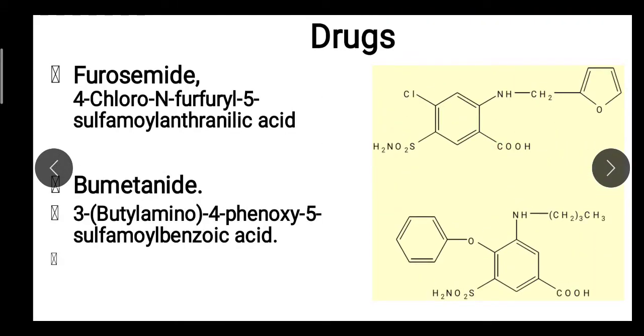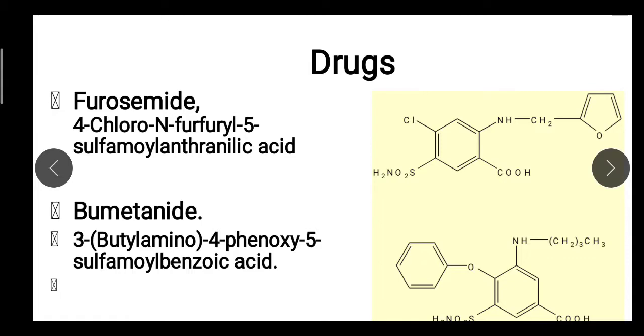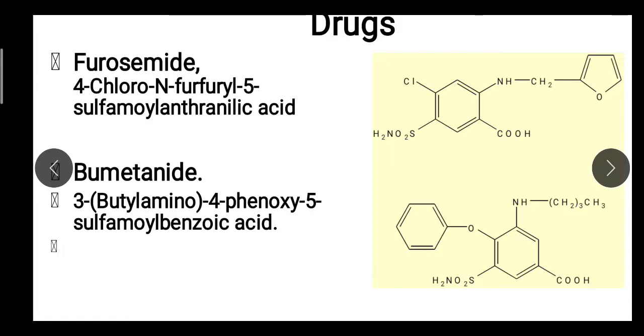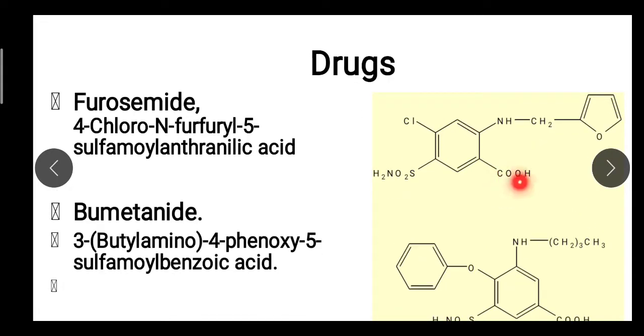The IUPAC name is 4-chloro-N-furfuryl-5-sulfoamyl anthranilic acid. Anthranilic acid is the benzene ring having COOH and NH2. The hydrogen of the NH2 is replaced by this group.